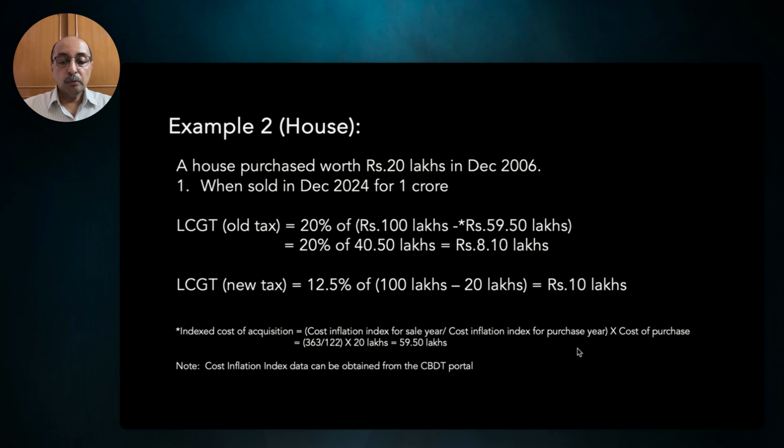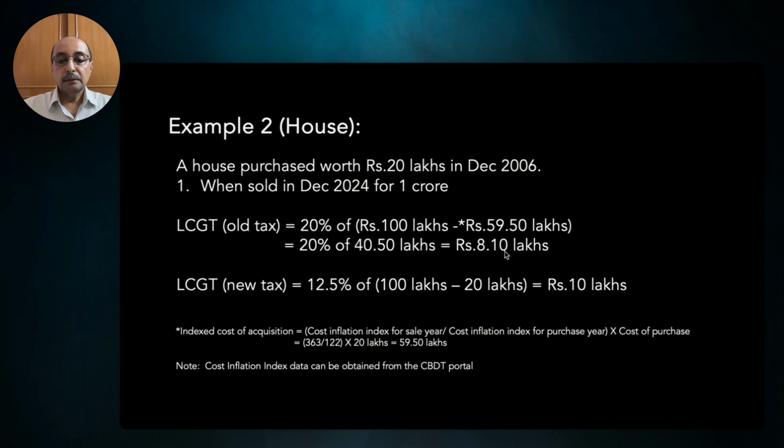So that will work out to be 363 divided by 122 into 20 lakhs, which was the cost of purchase, which equals 59.5 lakhs. So that means it is going to be 20% of 100 lakhs minus 59.5 lakhs, which is nothing but 40.5 lakhs. So 20% of this 40.5 lakhs equals